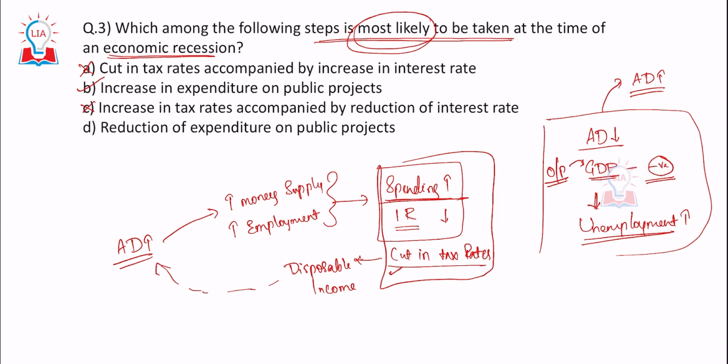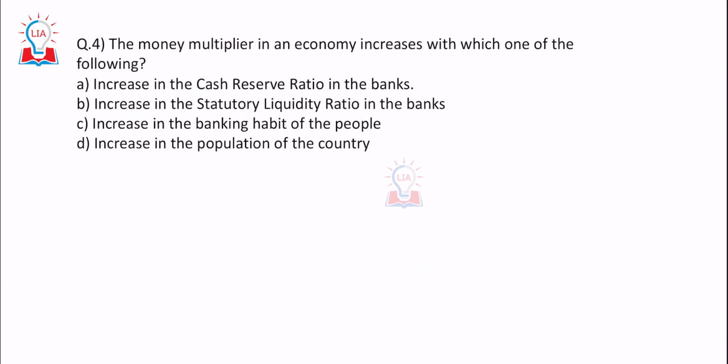Reduction of expenditure on public projects. If you reduce the expenditure, then it actually serves the opposite direction. So D is wrong. The only possible option is B. Okay, so that would be B for question number 3. The next question, the money multiplier in an economy increases with which one of the following?